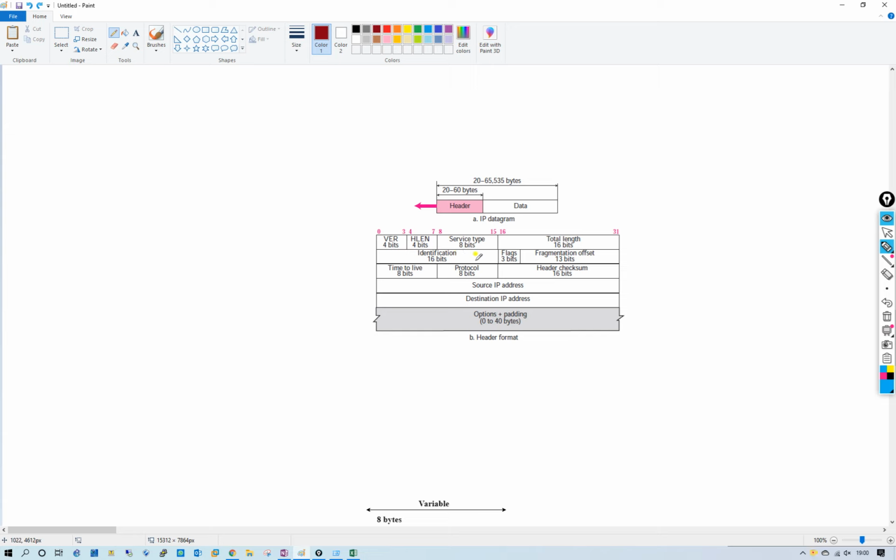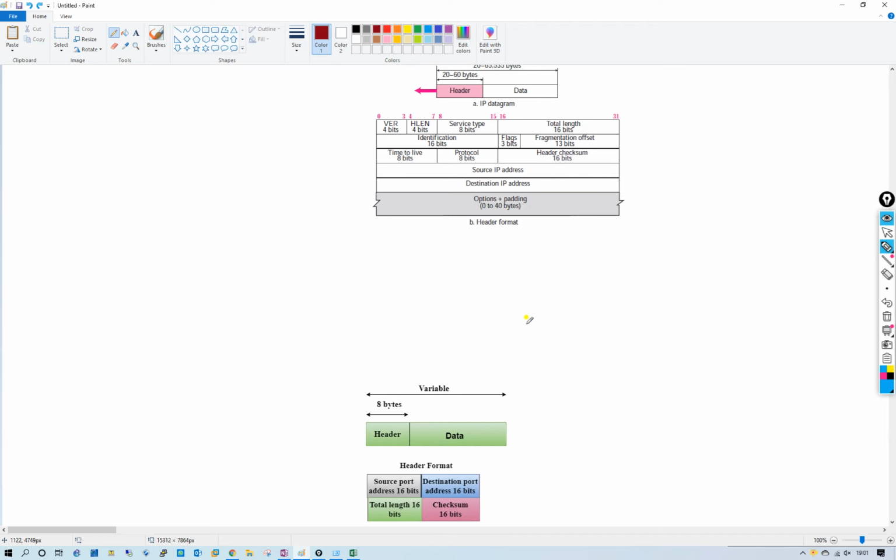Identification is 16 bits. Then 3 bits of flags and 13 bits of fragmentation offset. Time to live (TTL) is 8 bits, protocol 8 bits, header checksum 16 bits, then the 32-bit source IP and destination IP. Options and padding are 0 to 40 bytes.